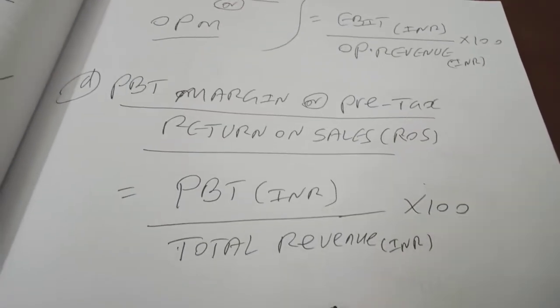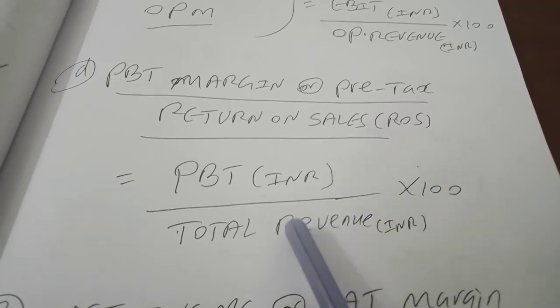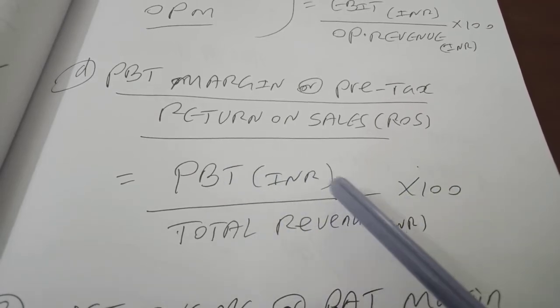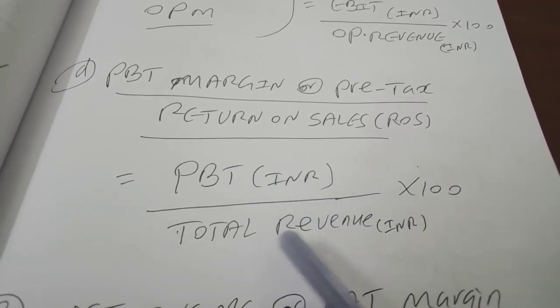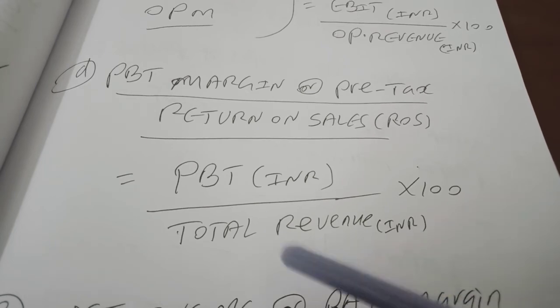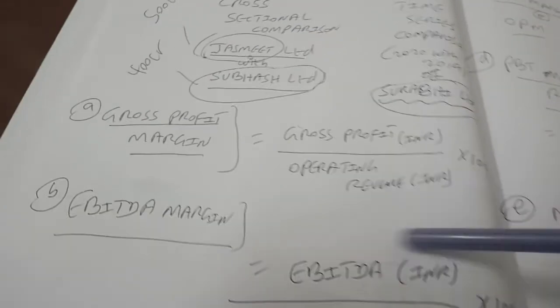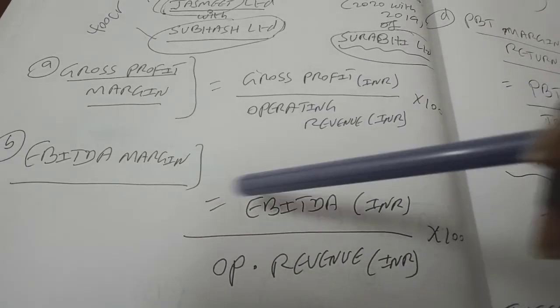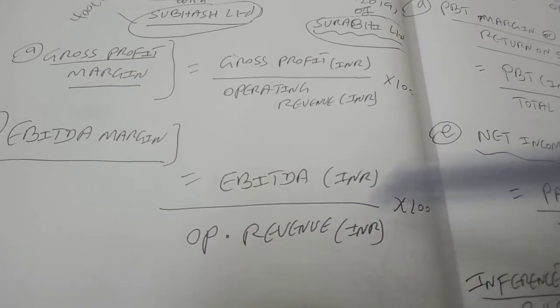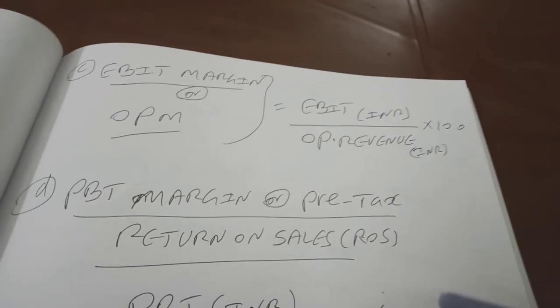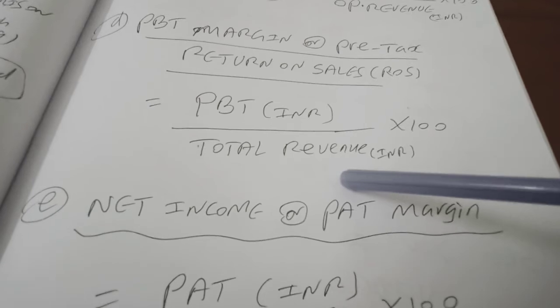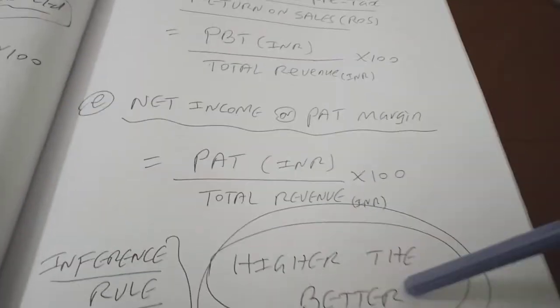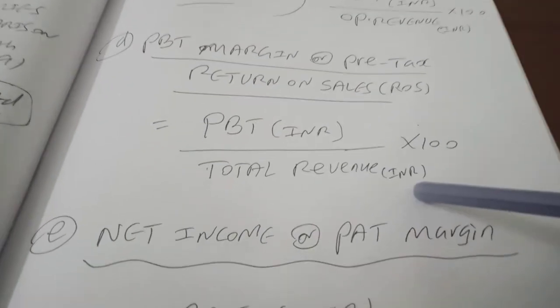What is the next one? PBT margin. How do you get that? PBT in INR in the numerator divided by total revenue. Please look at the difference. In the previous three margins, the denominator is operating revenue: gross profit margin, EBITDA margin, EBIT margin. But if you look at PBT margin and PAT margin, the denominator is total revenue.